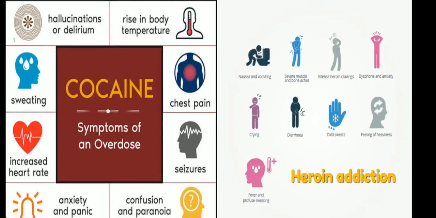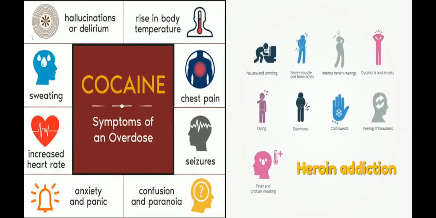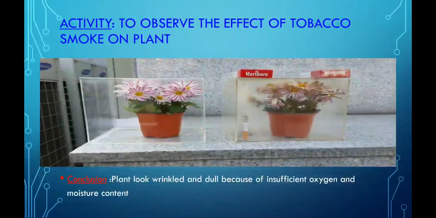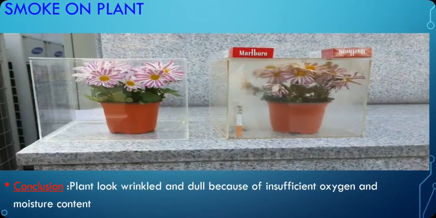Besides that, nausea, vomiting, crying, all these symptoms are common to people addicted to different drugs. So this is about different habits and addictive substances which spoil a person's life. Try to avoid taking any addictive substances.